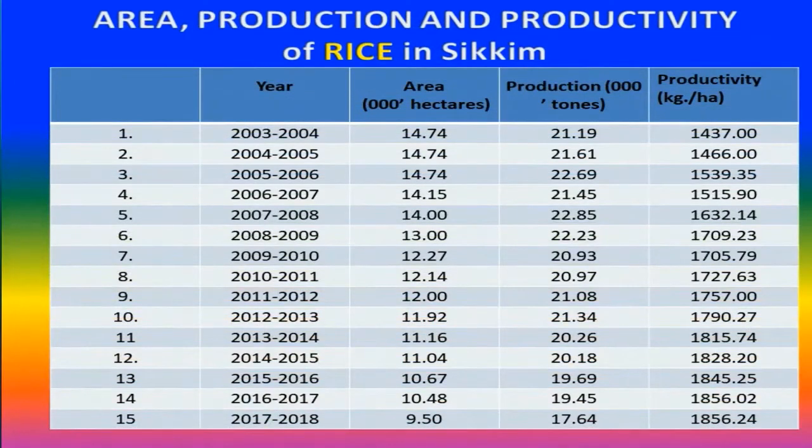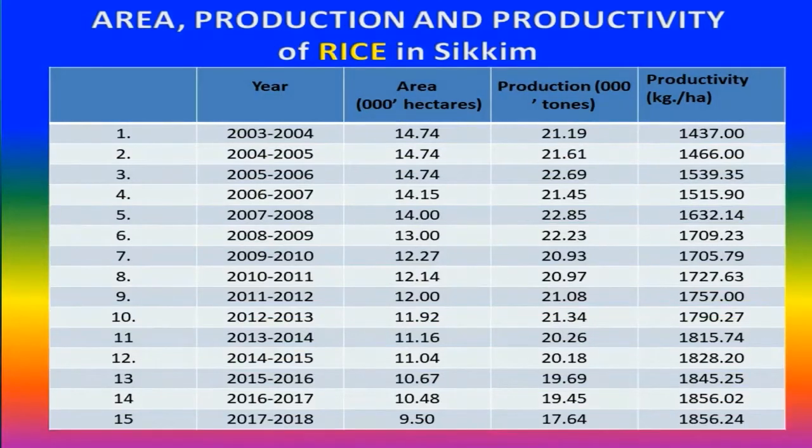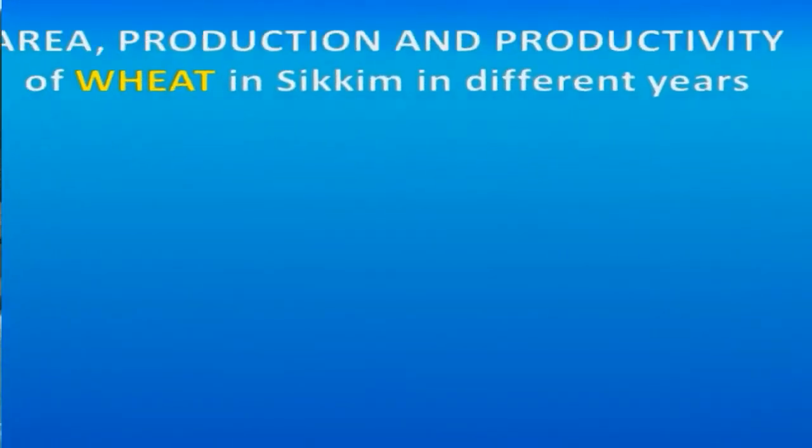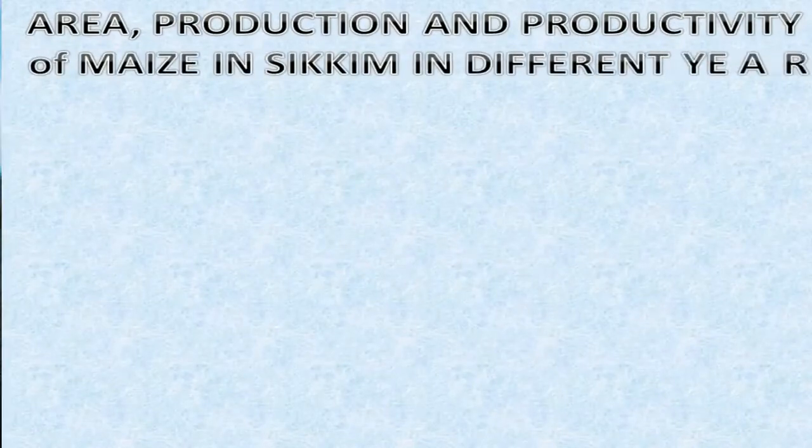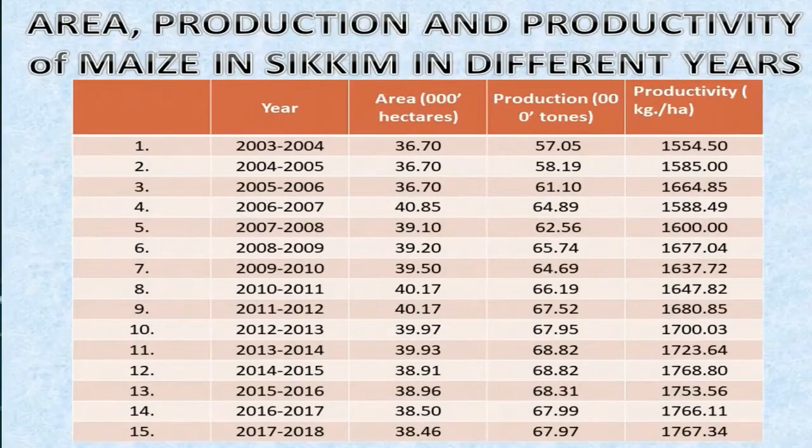Production and productivity of rice in Sikkim. Production and productivity of wheat in Sikkim in different years. Area, production and productivity of maize in Sikkim in different years.